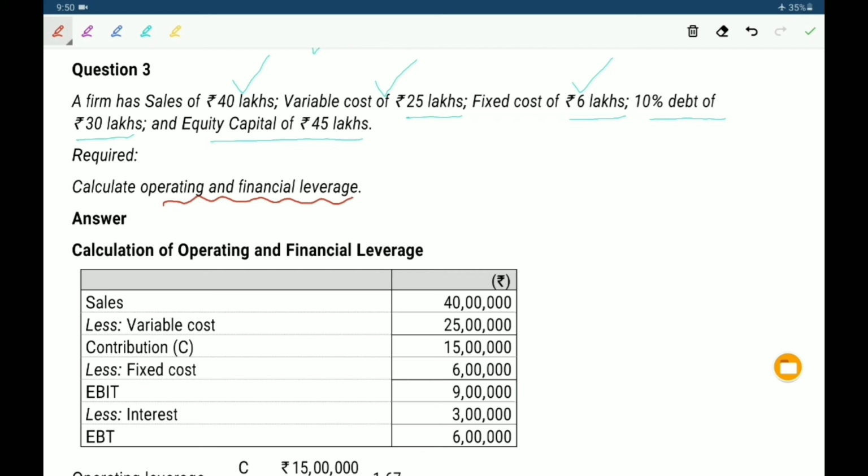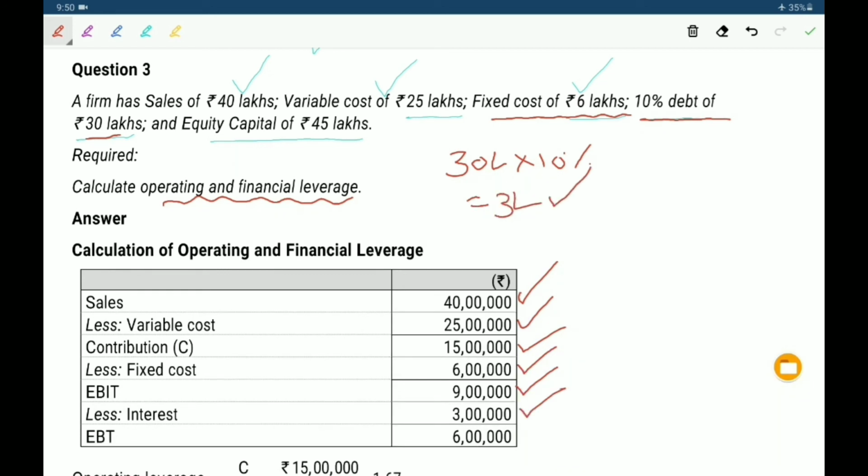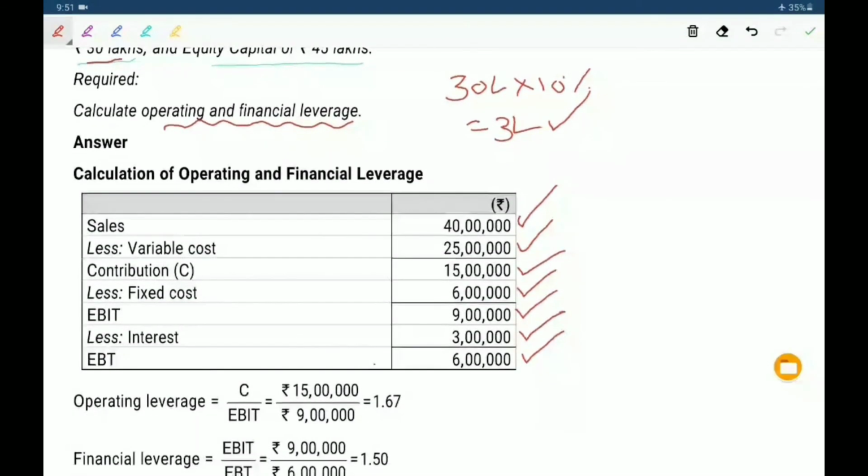First of all, we have to prepare a table. What is the sales? 40 lakhs. Less variable cost, how much? 25 lakhs. We get contribution 15 lakhs. After that, we have to deduct 6 lakhs fixed cost. Now we get EBIT 9 lakhs. Interest amount: here given 10% debt 30 lakhs into 10%. This is the interest, that means 3 lakhs is the interest amount. Now we get EBT. This is a simple problem.